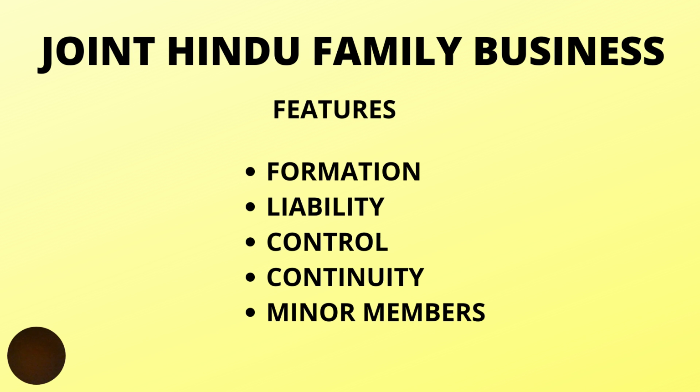Now the second feature is liability. The liability of all members except Karta is limited to their share of the co-partnership property of the business. So what is co-partnership property? Co-partnership property means the property inherited by all the members from their ancestors. They are called co-partners. So except Karta, all other members of this business will have liability, but compared to Karta, their liability is slightly less. Karta has the highest liability.